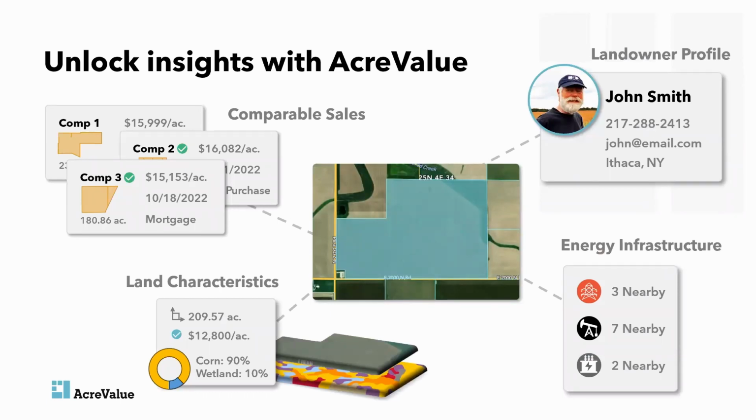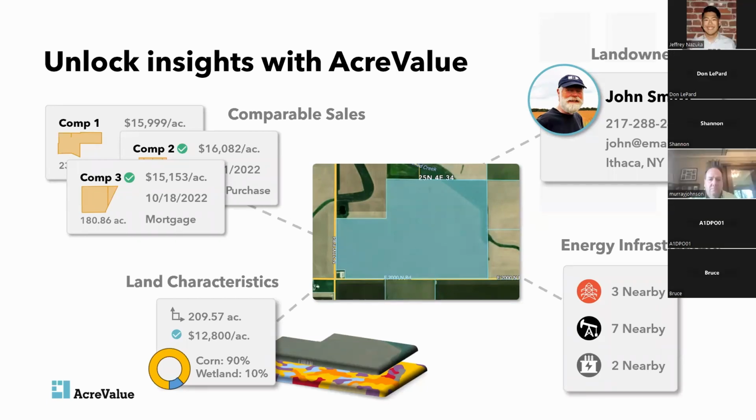You can also see comparable sales, which are recent transactions of sold land. For a little bit of background here, in real estate, appraisers and realtors use like-kind properties to determine land values for their clients. So being able to see recent transactions will give you a solid estimate of current land values. AcreValue's comparable sales feed in weekly from county records. And a unique part of our comparable sales records is also being able to see whether there was a mortgage for the transaction or whether it was a cash purchase. That's going to be helpful to know when talking to the landowner.